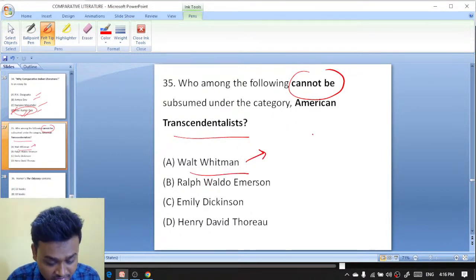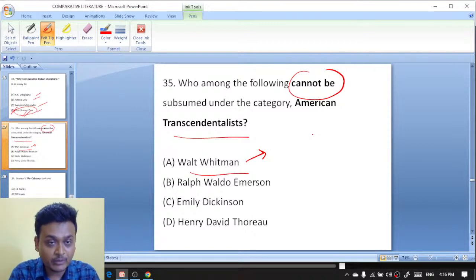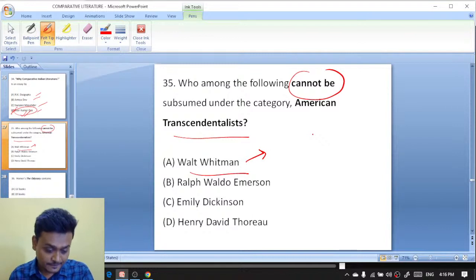I think the answer will be Calcutta University. Can you please confirm with details? Okay. As far as I know, it is Jadavpur University. I will have to check it once, and then I will tell you in the next class. Okay. Let me check it once. Okay. Thank you for your feedback. But as far as I know it is Jadavpur University, but I will have to check it, and I will let you know in the next class. Thank you.